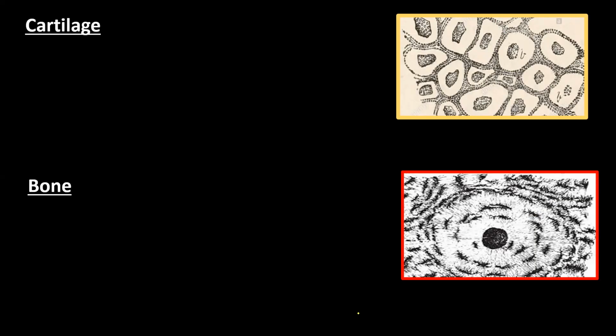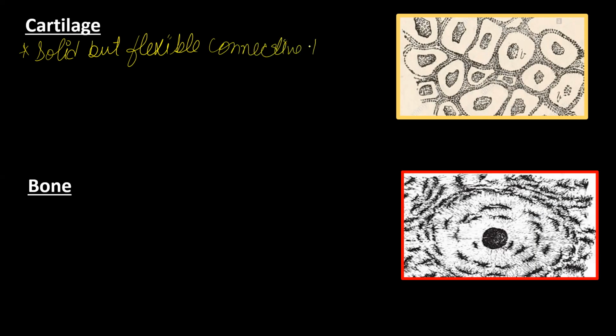Now let us talk about the next, cartilage and bone. Cartilage is a solid but flexible connective tissue. As you can see, the matrix means the in-between places.